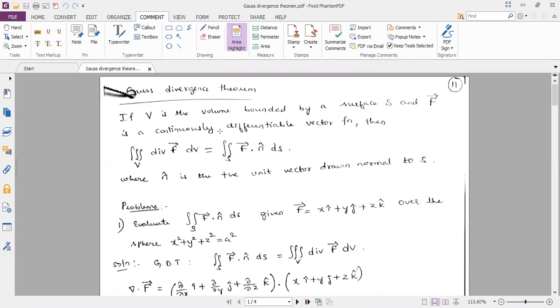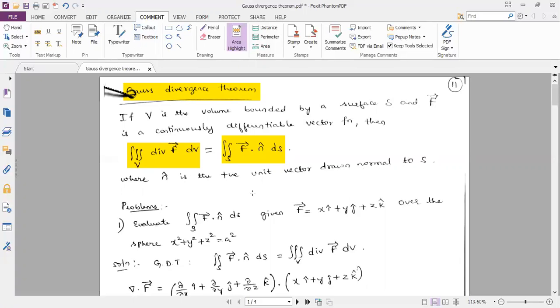I'll be teaching a topic today on integral theorems, Gauss divergence theorem. Statement: if V is the volume bounded by a surface S and vector F is a continuously differentiable vector function, then triple integration over V divergence of vector F dV is equal to double integral over S F dot n cap ds, where n cap is a positive unit vector drawn normal to S.